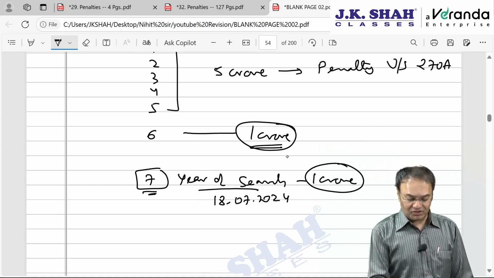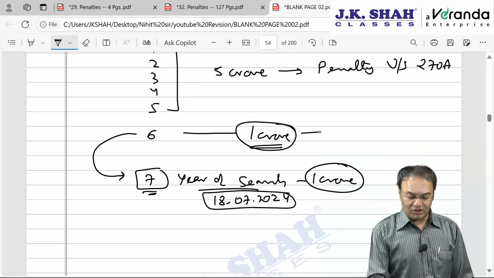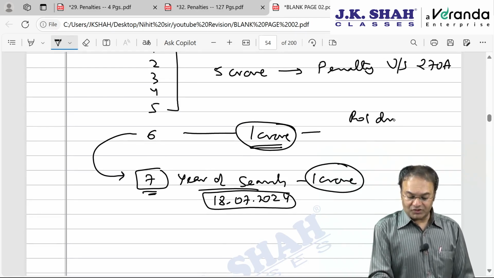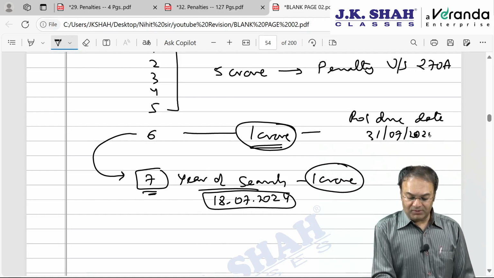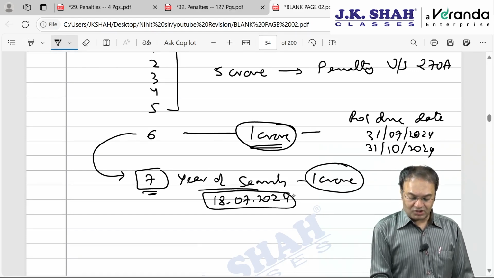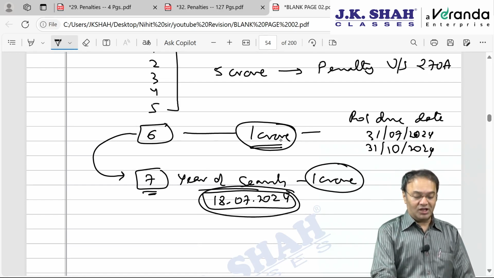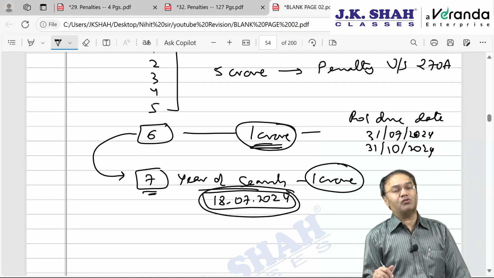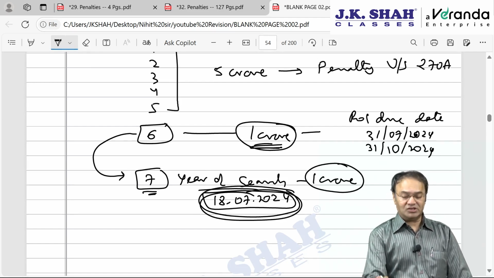As on the date of search, the 6th year's IT return filing due date will fall in the 7th year. As on the date of search, the IT return due date for the 6th year has not yet expired. The due date would expire on 31st July 24 or maybe 31st October 24, and the search is conducted before that. The search is conducted on 18 July. So the assessee for the 6th year also could argue that, sir, this 1 crore rupees, I was just going to file the IT return in the last 13 days, 18 July plus 13 days, 31st July.